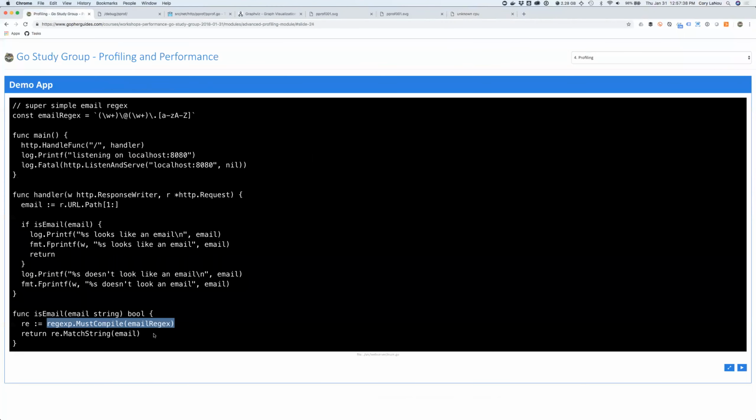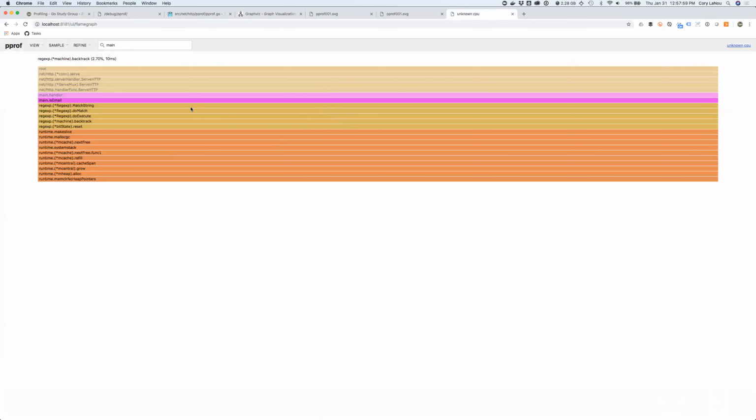Their optimizer actually pulled this out so that when I run the isEmail, it only runs the match string now, because the only thing that changed in the program is this variable right here, this didn't. And in prior versions of Go, like if I switch back to 1.9, you'll actually see that this must compile shows up in my actual stack depth here. And that's actually where it takes a lot of time.